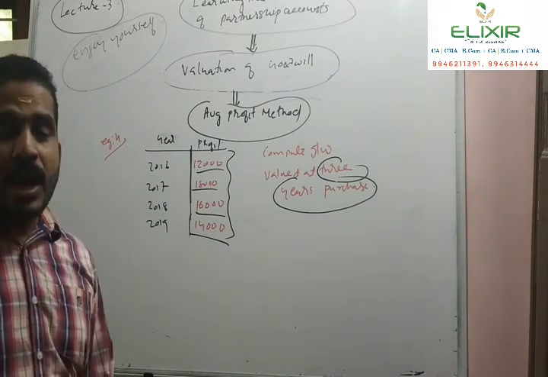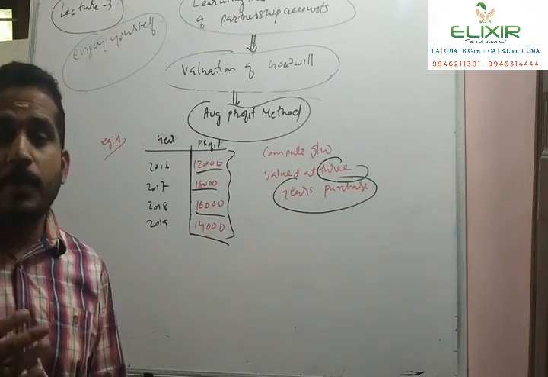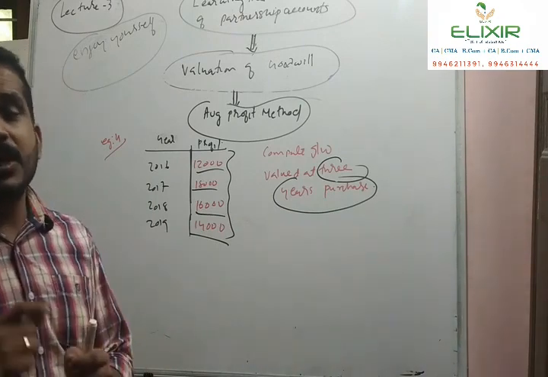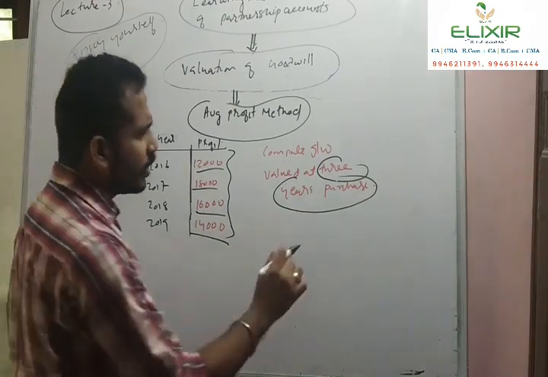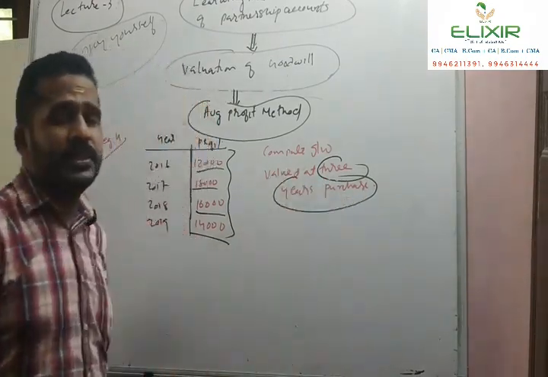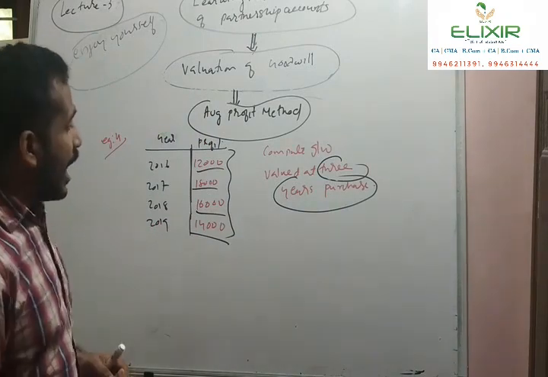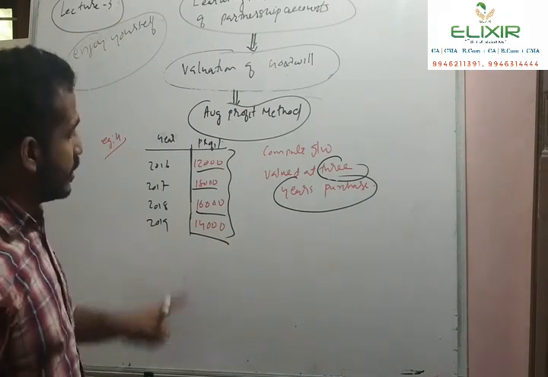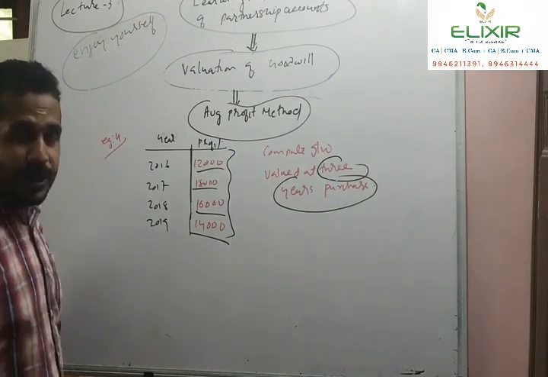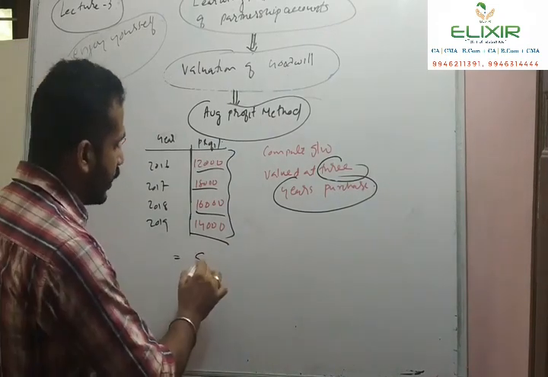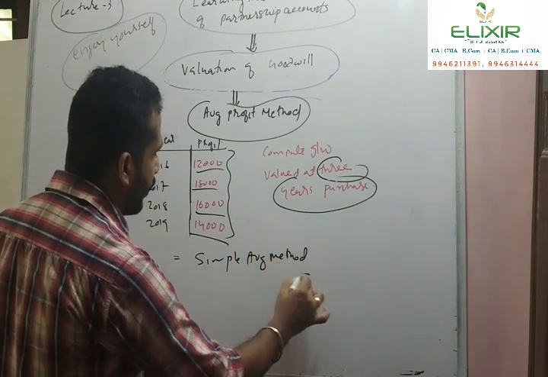We already discussed how we calculate goodwill under the average profit method: expected future maintainable profit into the number of years of existence. So the question says that the number of expected years of existence is equal to 3. First we have to calculate the average profit by using the simple average method, since the question does not show an increasing or decreasing trend. What is the average profit under the simple average method?